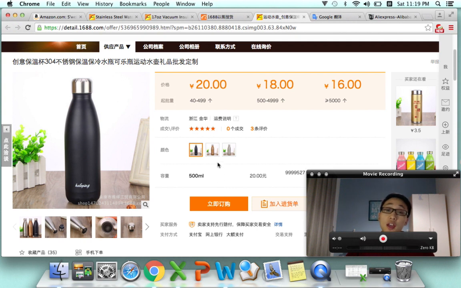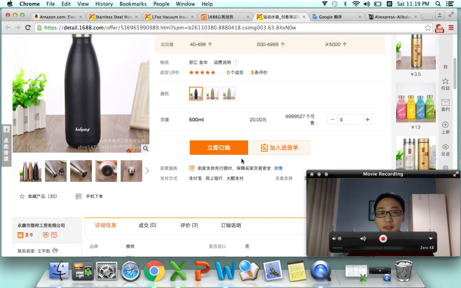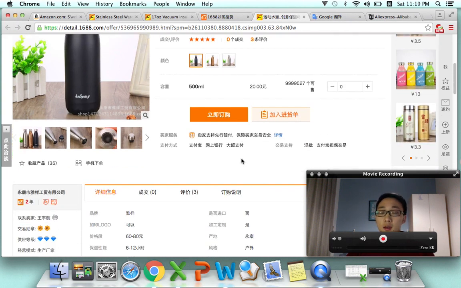So if you're going to buy from 1688.com, think about this. This will also be one of the barriers for you to buy from 1688, okay? Because the suppliers do not speak English, and they do not accept dollars, okay?